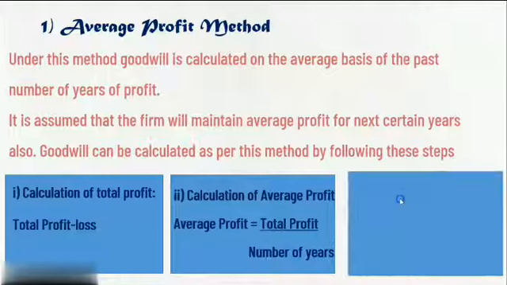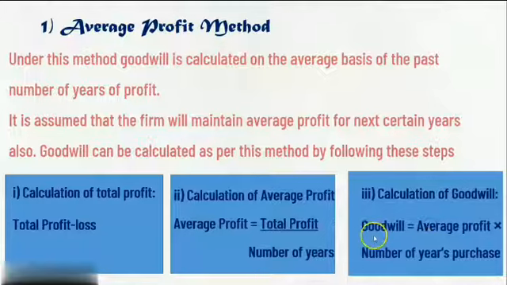The third thing that we have to find out is calculation of goodwill, and see the formula here. Goodwill is equal to average profit multiplied by number of years purchase. So after calculating average profit, the firm is going to charge number of years purchase. How many years of profit the firm is expected to bring from the new partner, and therefore number of years purchase. Therefore we have to remember, as per the average profit method, step by step, first we have to calculate total profit, then average profit, and then goodwill. Students, please remember the formula here.